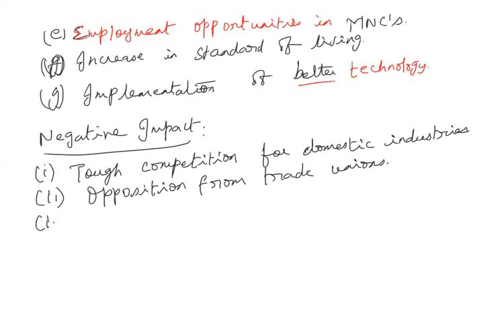Okay, then the third one is, of course, it will lead to unemployment, because all these MNCs and the private sector are more interested in profit. And we also mentioned that quality of the product is very, very important. The quality of the product can be upgraded only if mechanization is included, then only the quality will improve. Then only will the private sector get more and more profit. So because of that, laborers will be replaced with machinery. So that will lead to unemployment in the country.